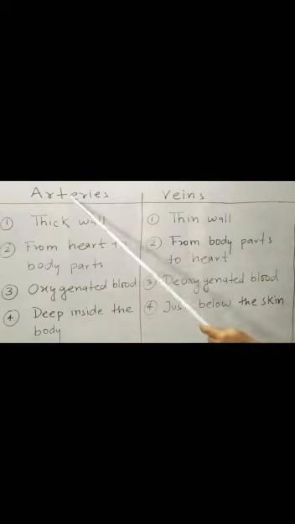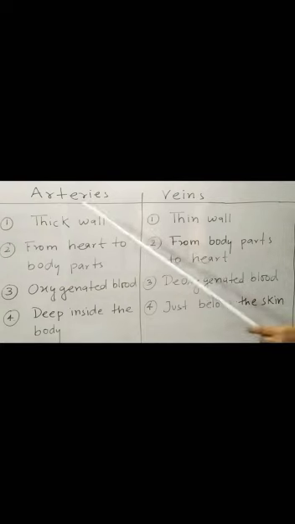What is the path of arteries? Arteries always take blood from the heart and distribute it to the body parts. On the other hand, veins take blood from the body parts and send it back to the heart. Just the opposite path. Arteries carry oxygenated blood, meaning the amount of oxygen is high. This is also known as pure blood.